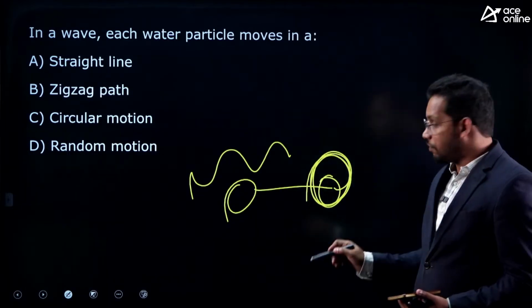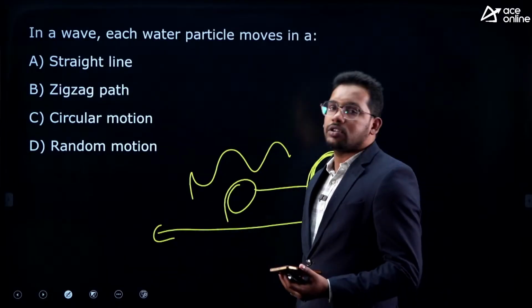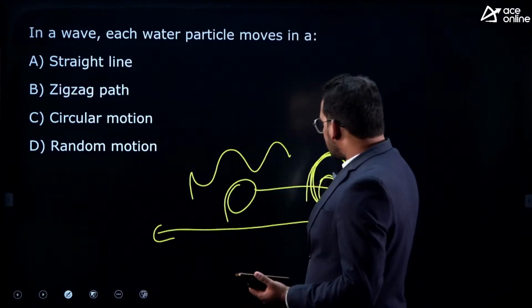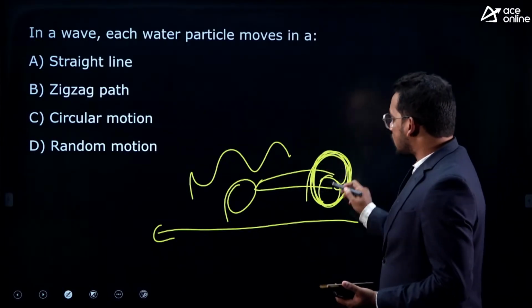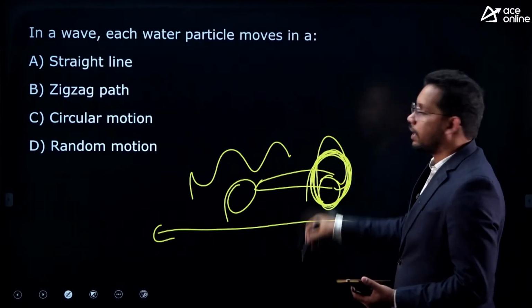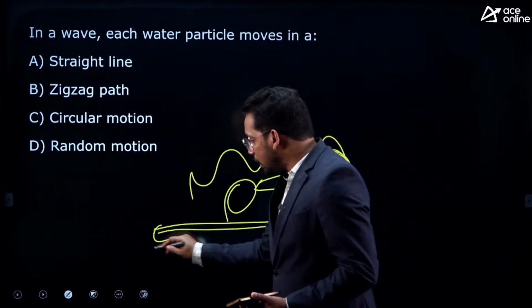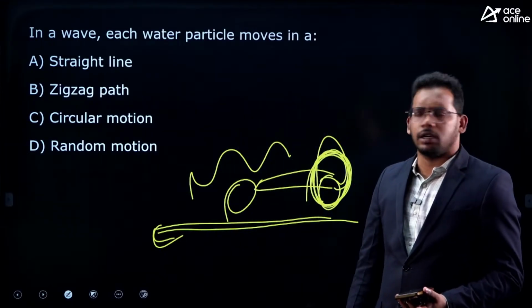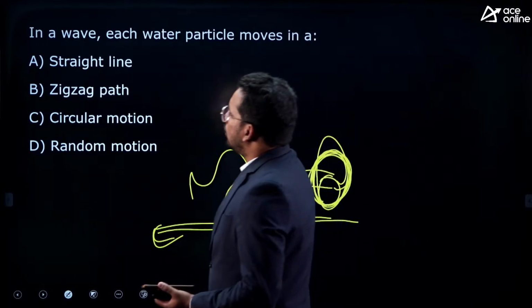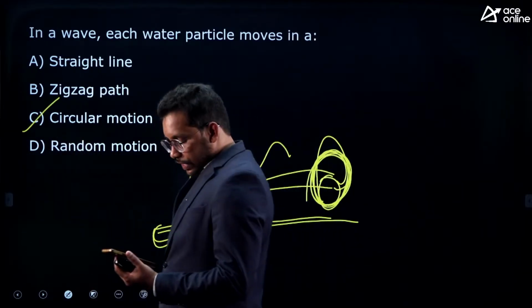Whereas in the case of a tide, the water moves towards the shore. So in the case of a wave, there is only energy transfer. There is no movement of water. It's just circulatory. The water will rise and then fall again. Whereas in the case of a tide, the movement of water takes place because of the attraction between the sun, earth and moon. So in a wave, it is a circulatory oscillatory motion.